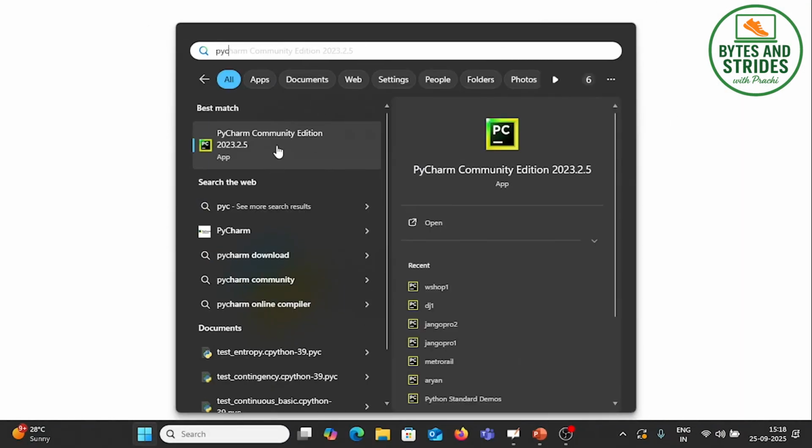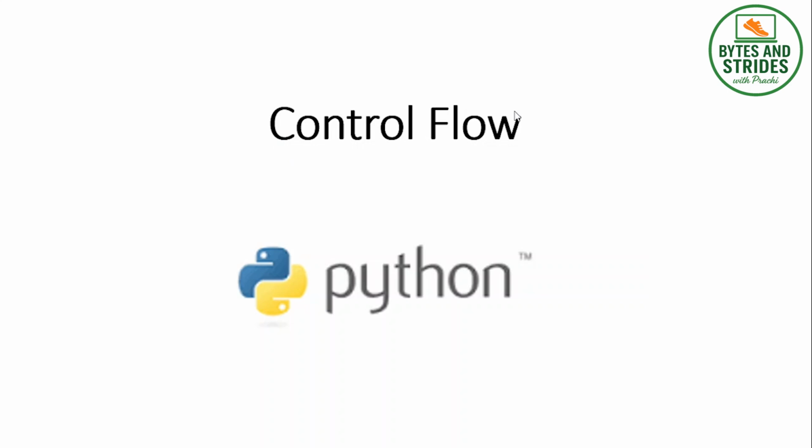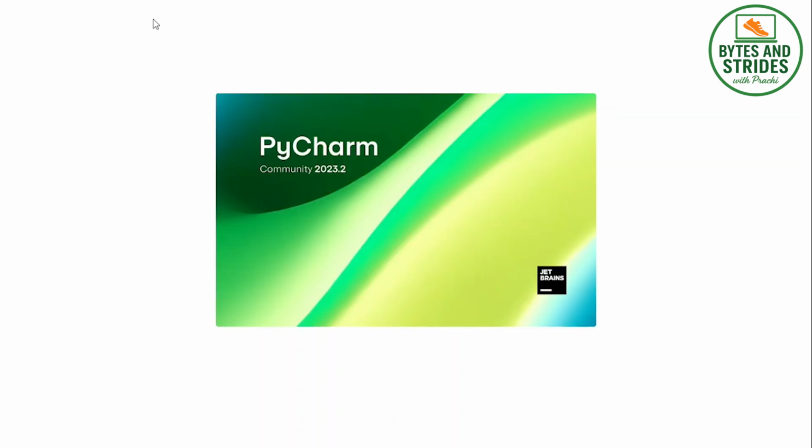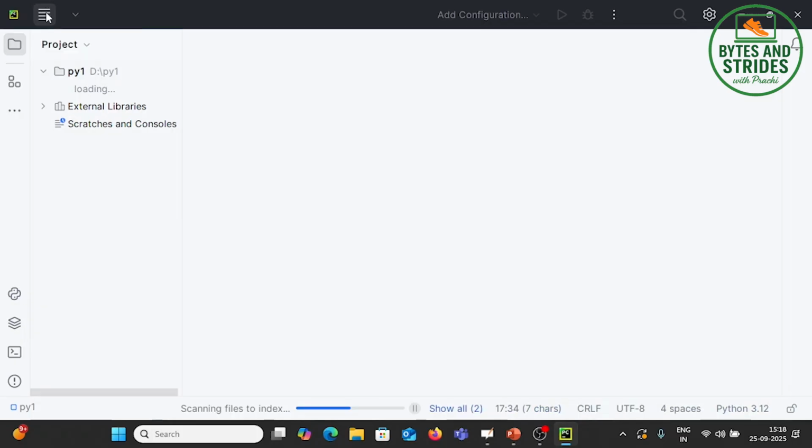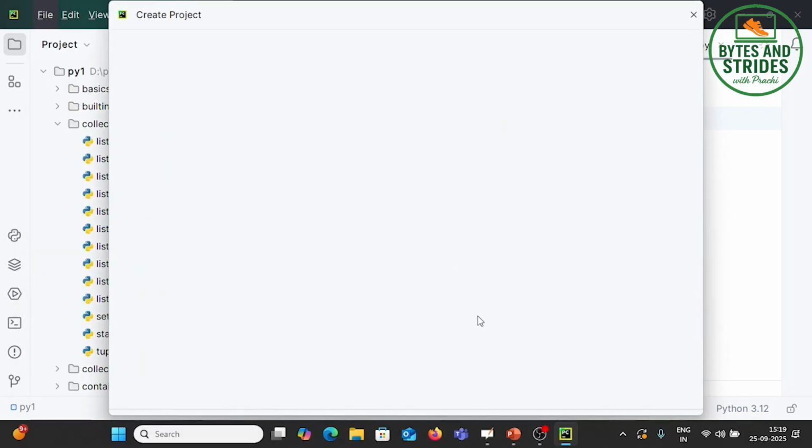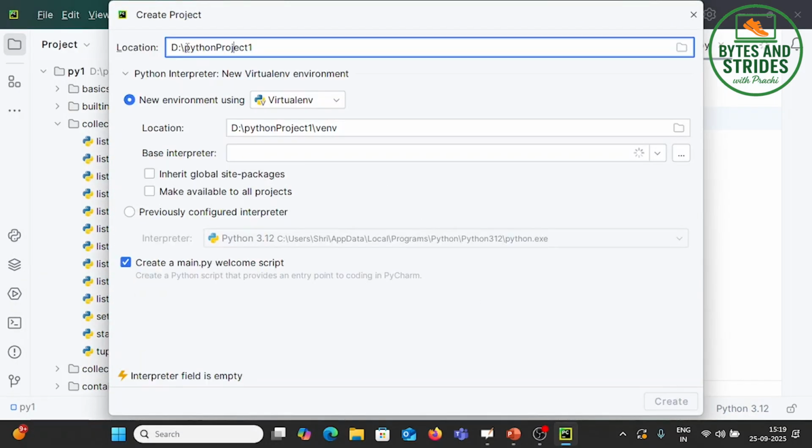So, yes, for today, we are also going to work with another IDE for Python, and we are going to make use of PyCharm. Here it is. I'm opening PyCharm Community Edition, which is totally free. We are going to start with a completely new workspace for our project. Let's open File, New Project, and let us add some name.